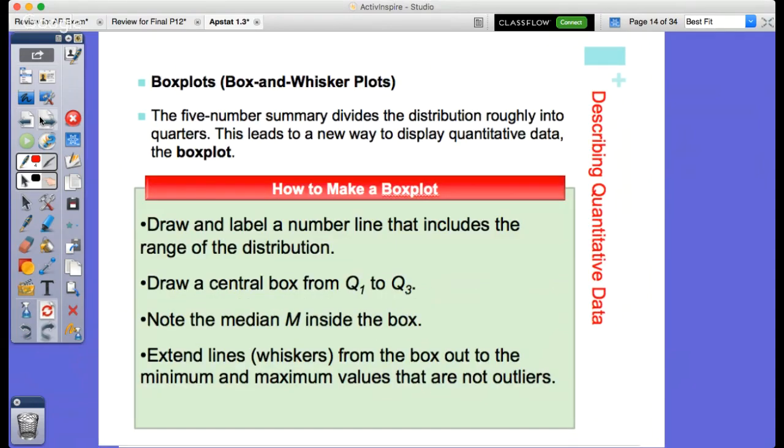Now, a box and whisker plot is our final quantitative piece that allows us to show a graph of the distribution. In doing so, we draw and label a number line. We draw a central box from Q1 to Q3. We note the median, and then we extend the whiskers, out to the outliers, the points that are there.